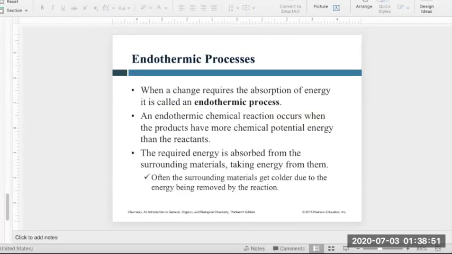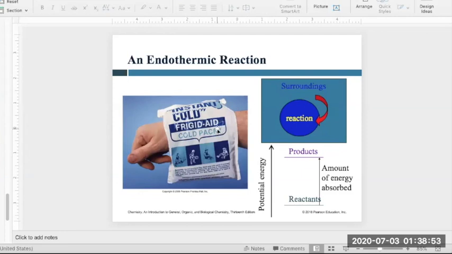Okay, so let's go again over here. This is an example for endothermic. I think most of you already use that ice pack whenever you get some burn, right? So why is this an example for an endothermic reaction? Because whenever you have a burn on your skin, it releases some energy because of the reaction of the body, right? And that extra heat is absorbed by the ice pack.